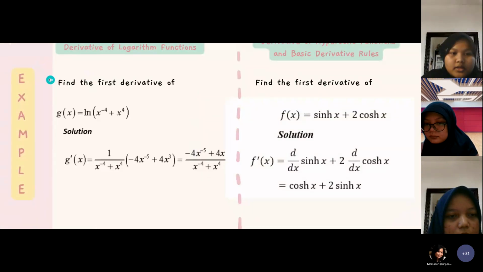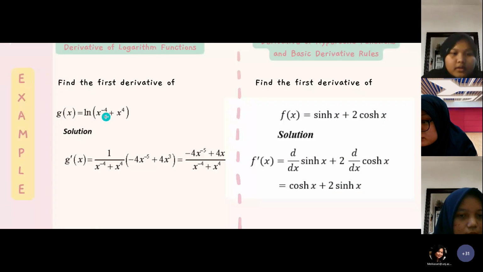The fourth example, find the first derivative of g of x is equal to ln x minus 4 plus x to the fourth. You can see the solution here. And the last example, derivative of hyperbolic function and basic derivative rule. Find the first derivative of f of x is equal to sine hyperbolic x plus 2 cosine hyperbolic x. You can see the solution here.